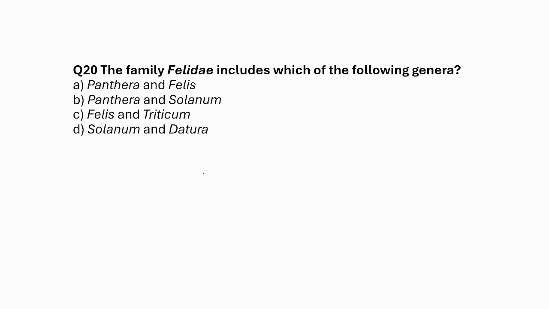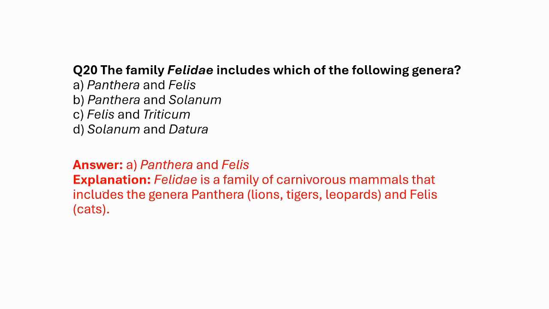The family Felidae includes which of the following genera? A. Panthera and Felis, B. Panthera and Solanum, C. Felis and Triticum, D. Solanum and Datura. Okay, so option A, Panthera and Felis, is the correct answer.